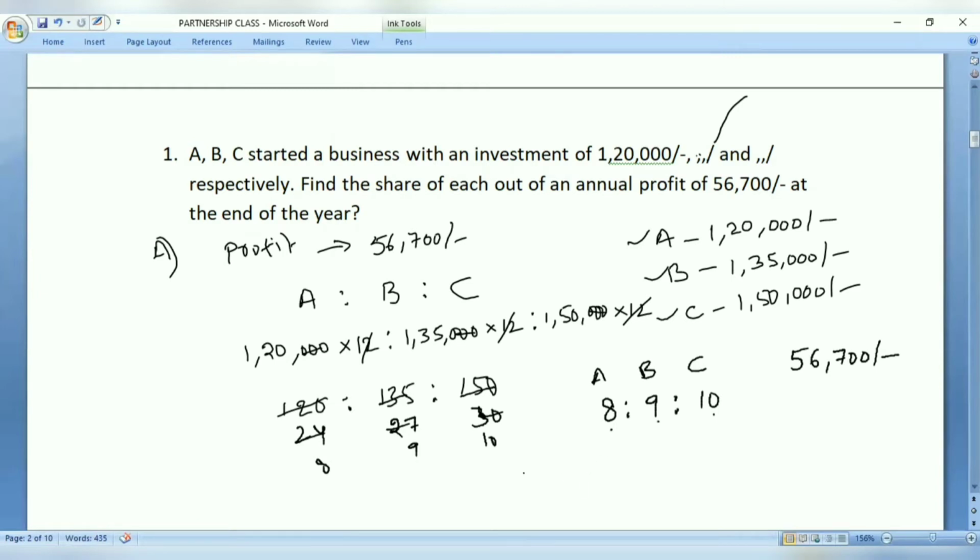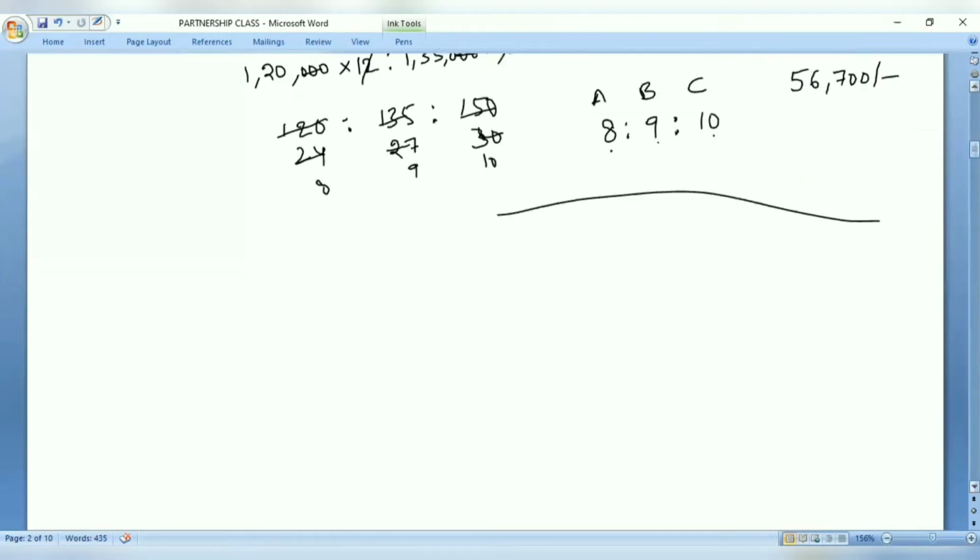So, first, let us calculate the share received by A. Now, how many components do we have in total? This profit 56,700 is divided into three shares, right? How many components will A receive? That means 8 components. Now, in total, if you look at it, 8, 9 and 10, if you add them, what will be the answer?